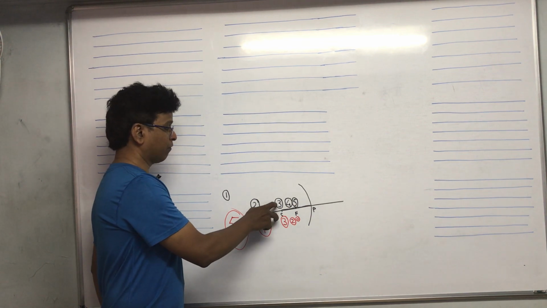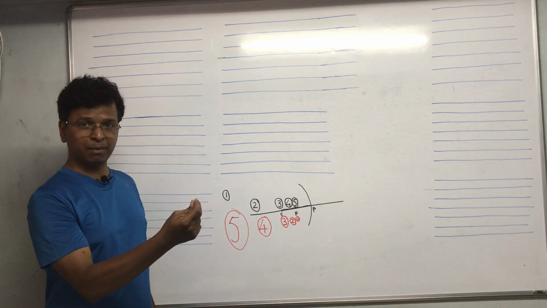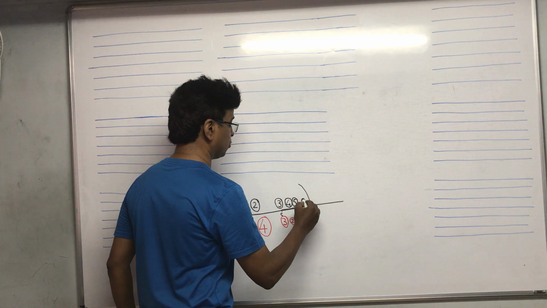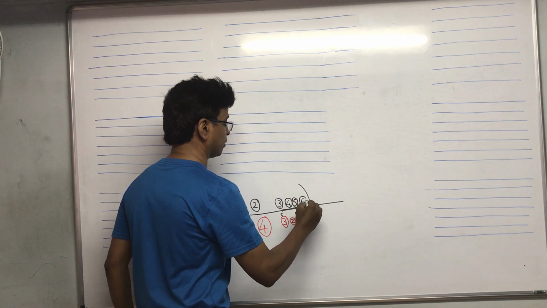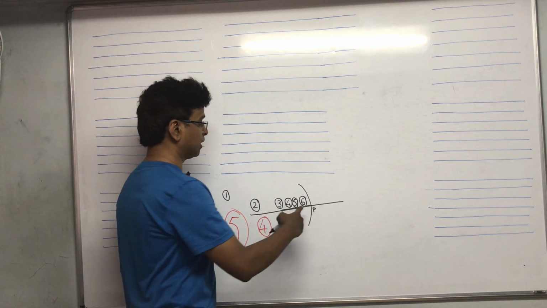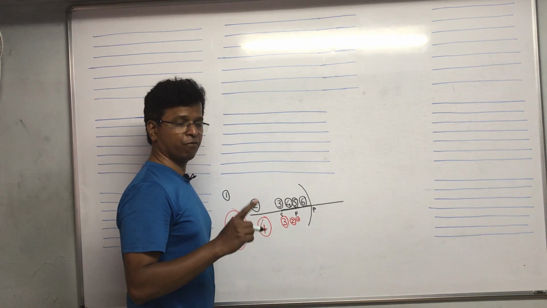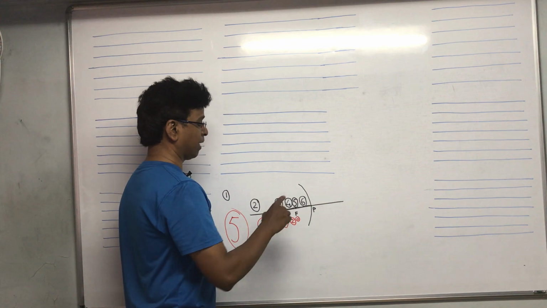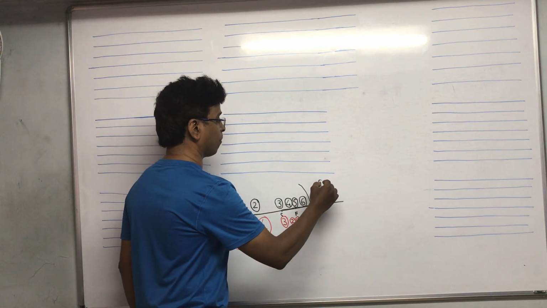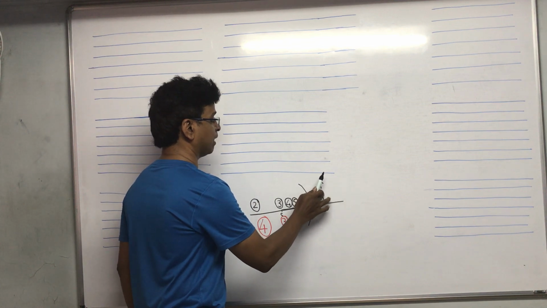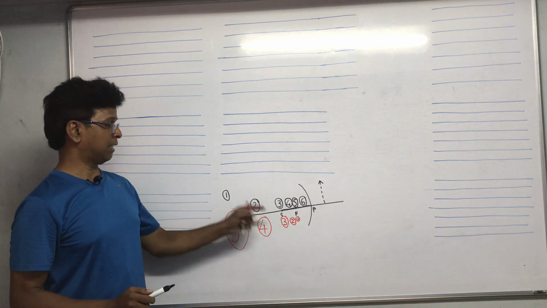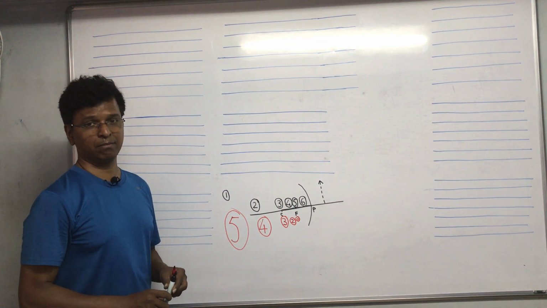Okay? Center of curvature is the junction where basically they meet each other. Now one more position is when the object is between pole and focus. When the object is between pole and focus, the image now goes on the opposite side of the mirror. This is the only time when the image is virtual and erect in case of a concave mirror.